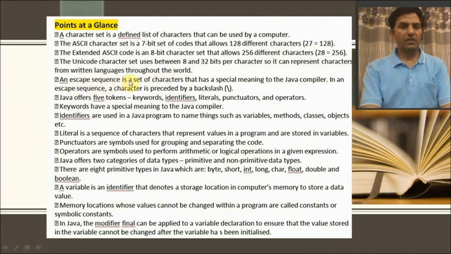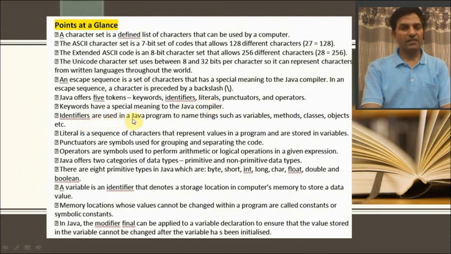An escape sequence is a set of characters that has a special meaning to the Java compiler. In an escape sequence, a character is preceded by a backslash. Java offers 5 tokens, that is keywords, identifiers, literals, punctuators, and operators. Keywords have a special meaning to the Java compiler.